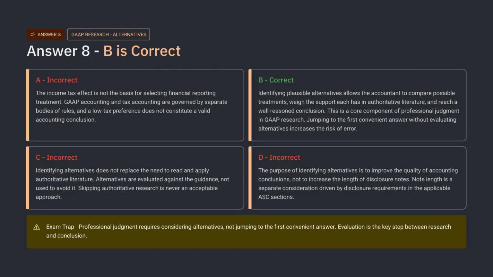Option A is wrong because tax effect is not the basis for selecting GAAP treatment. Option C is wrong because alternatives do not replace reading authoritative literature. Option D is wrong because the purpose is not to make the disclosure note longer. The professional lesson is that judgment requires comparison. A defensible conclusion usually considers why one treatment is stronger than the alternatives.